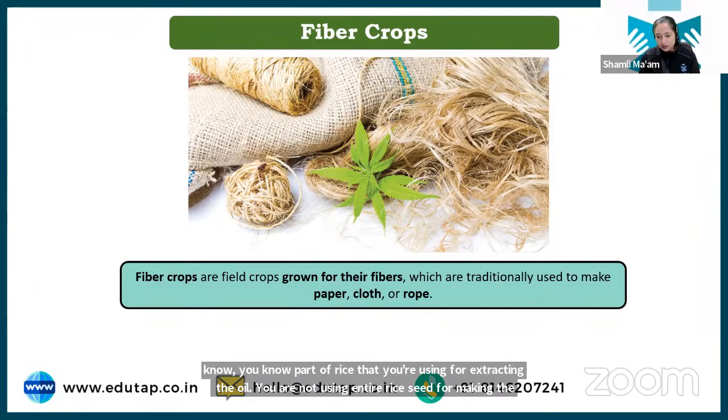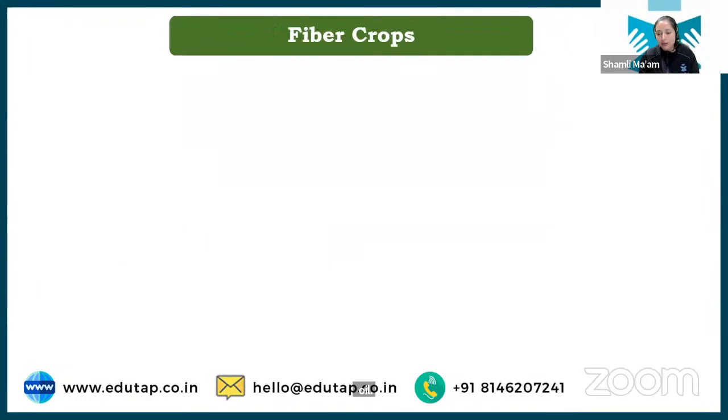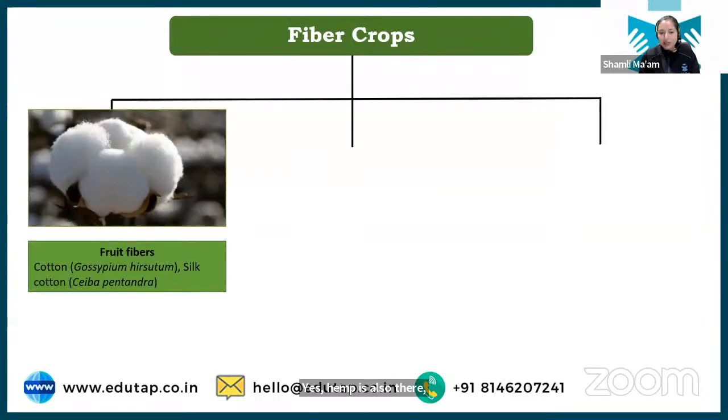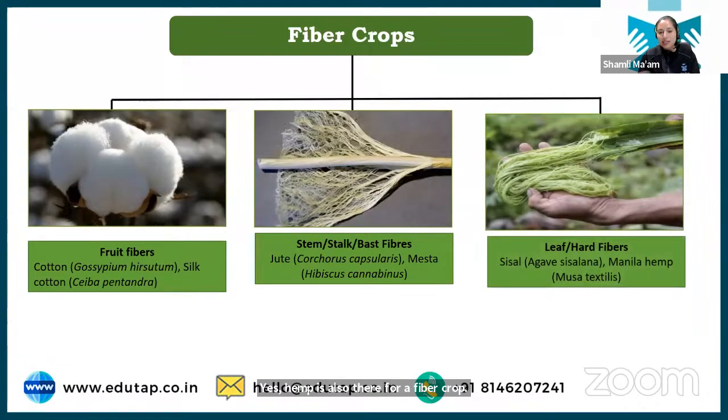Yes, hemp is also a fiber crop. Chalo, we'll see the classification, and in that it will become clear. So these are the classifications of fiber crops. Apart from jute and cotton, we have some other crops from which other parts can be used as fiber. Most commonly we have two, jute and cotton, right?